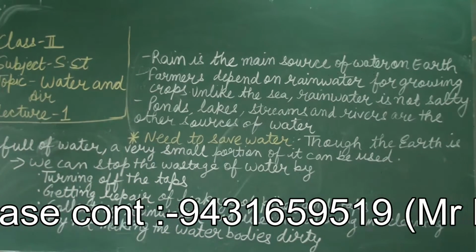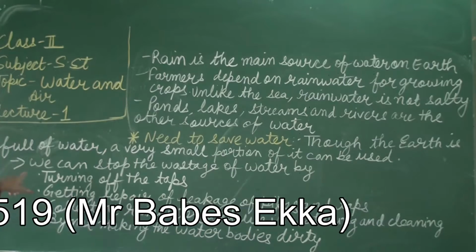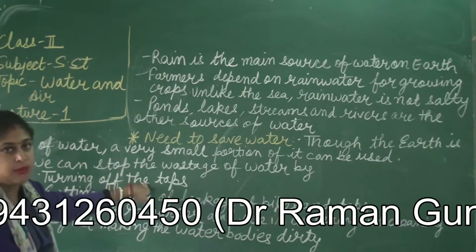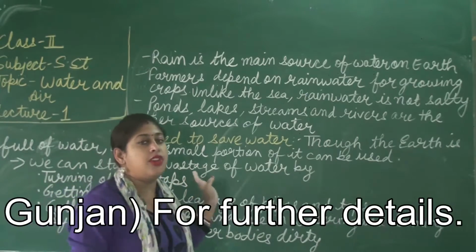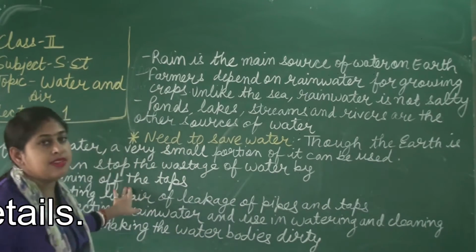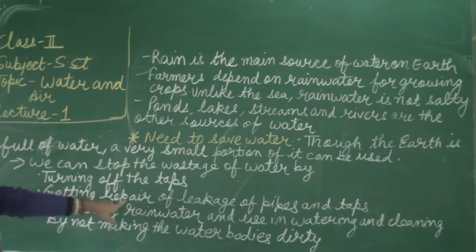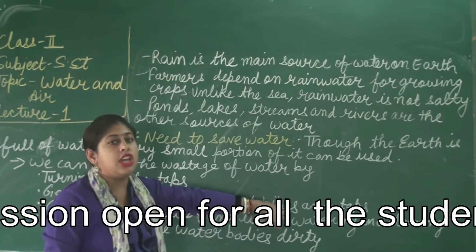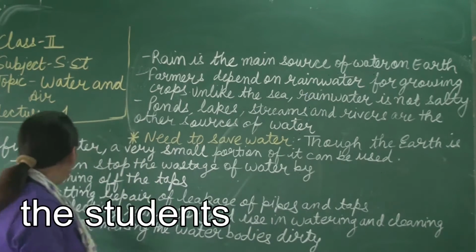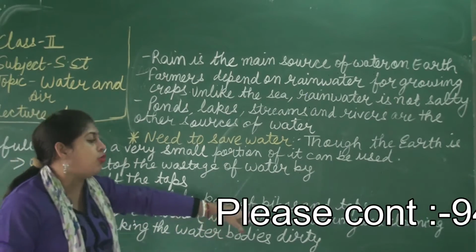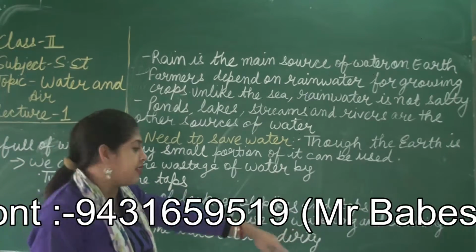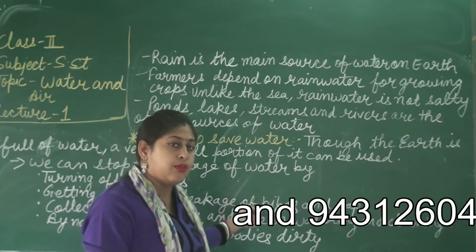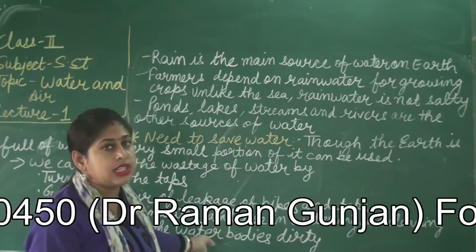And how can we stop the wastage of water? We can stop the wastage of water by the following points. Number one is turning off the taps. When water is not in use, we should turn off the taps. In this way, we will save water. Getting leaking pipes and taps repaired: whenever pipes and taps are leaking, we should repair them. Collecting rainwater and using it for watering the plants and cleaning the car, etc. And by not making the water bodies dirty. These are the points on how we can save water.